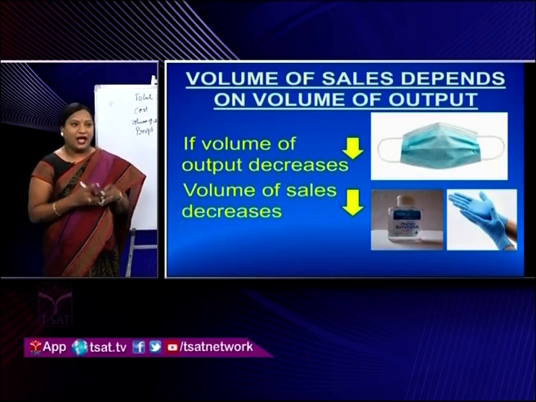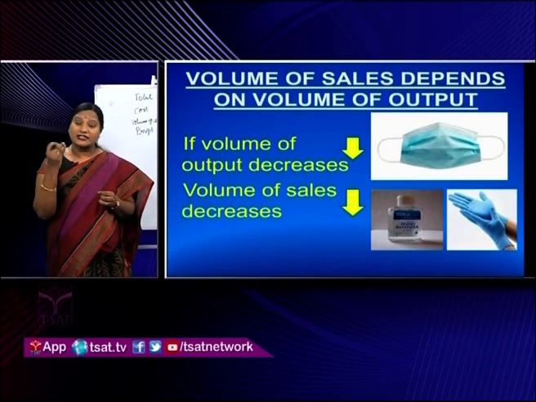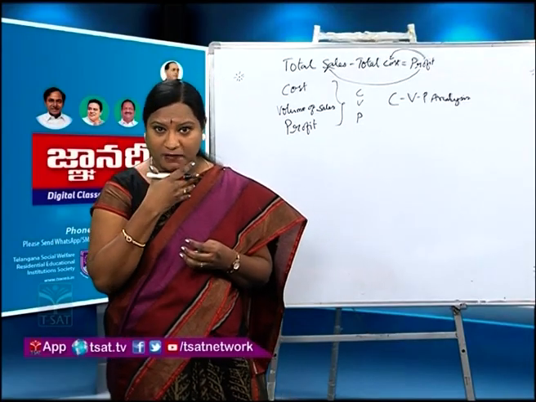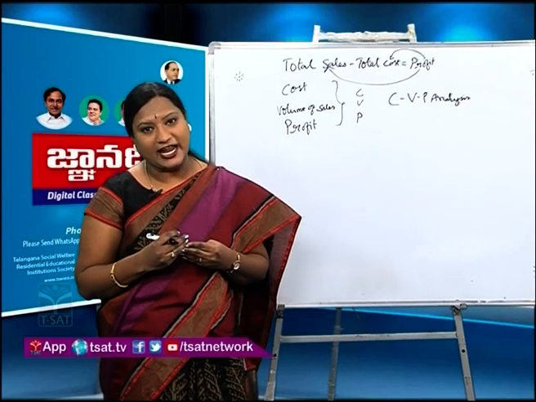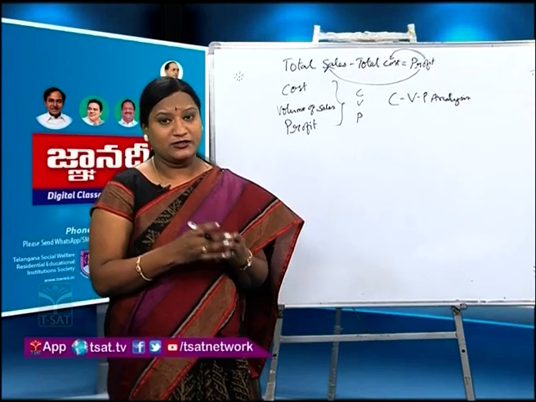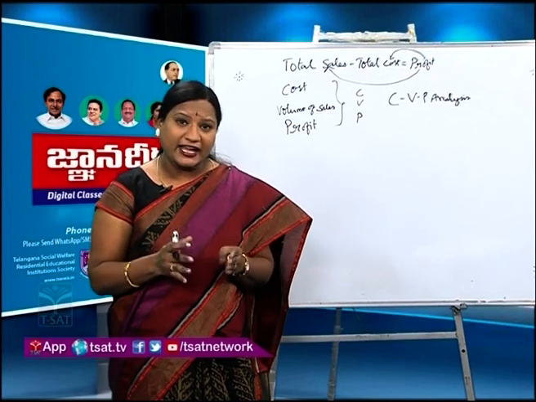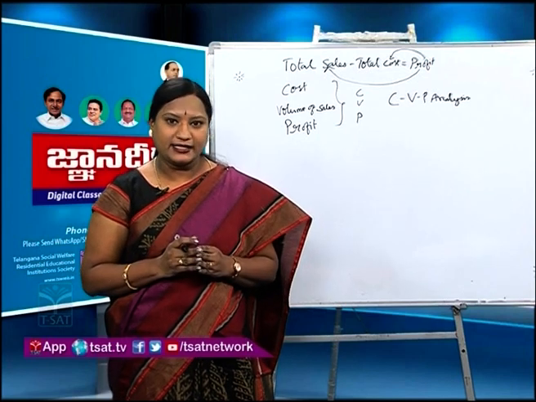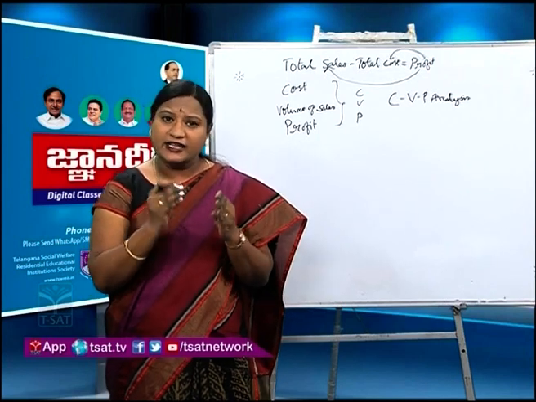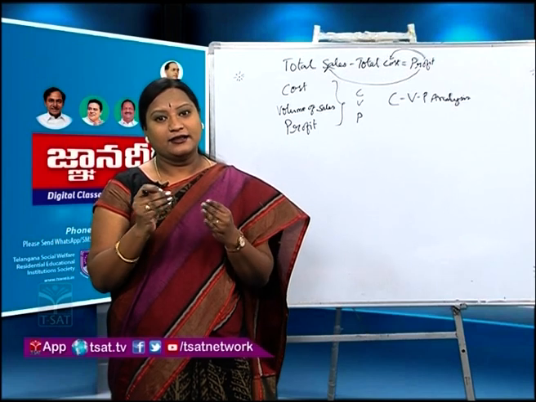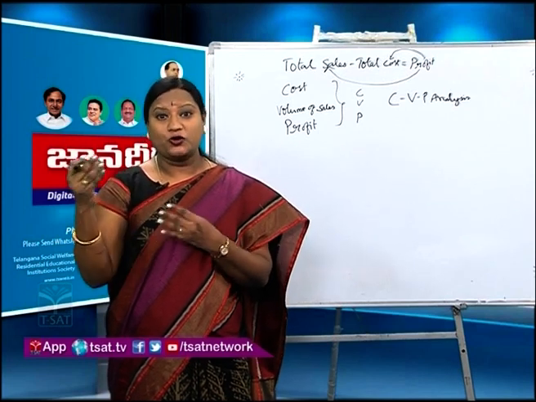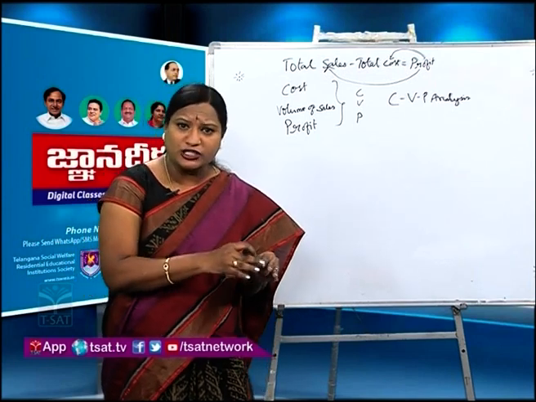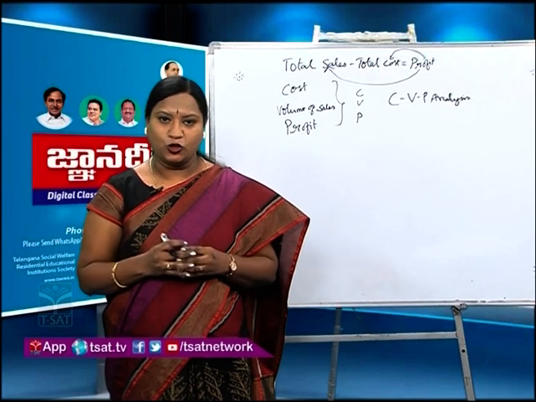For example, initially when COVID-19 was attacking our nation, general public were getting awareness about wearing face masks and using sanitizers, hand gloves, hand wash, etc. But the market had low stock, isn't it? No stock, low stock. The reason behind this could be that the volume of output was very short at that particular time. That means if the volume of output is low, sales will definitely be low, isn't it?